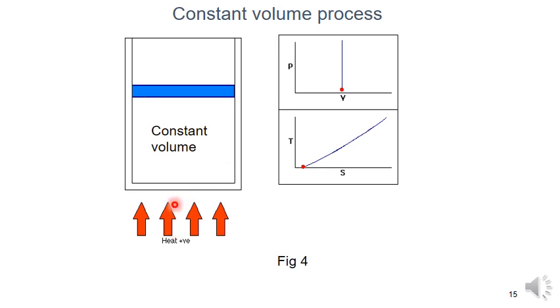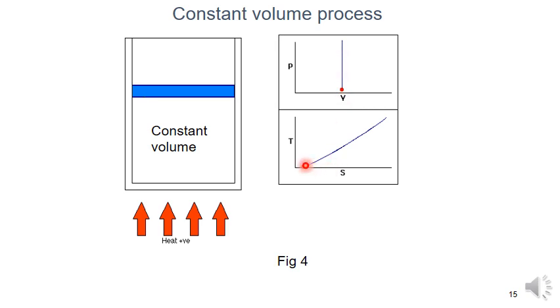We are giving heat to the closed system. Here, this is the closed system. No mass transfer takes place, only heat transfer takes place. The PV diagram looks like this. V is a constant, V1 is equal to V2, but the pressure is increasing from P1 to P2.